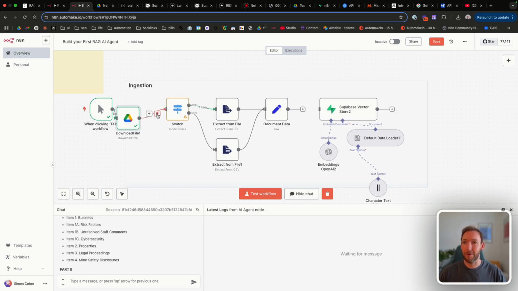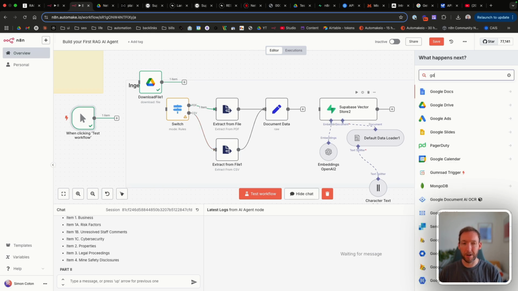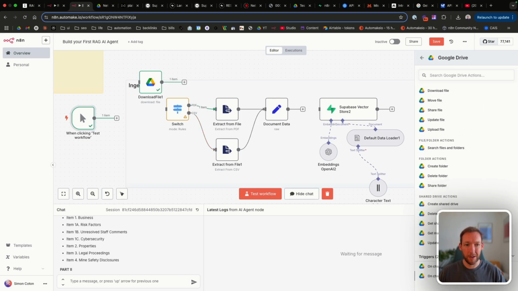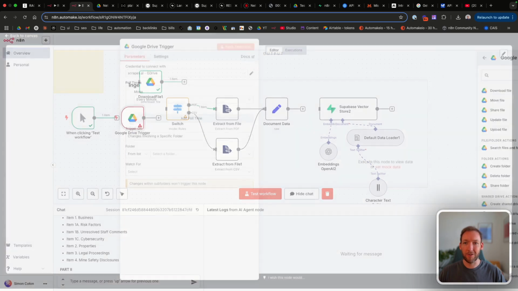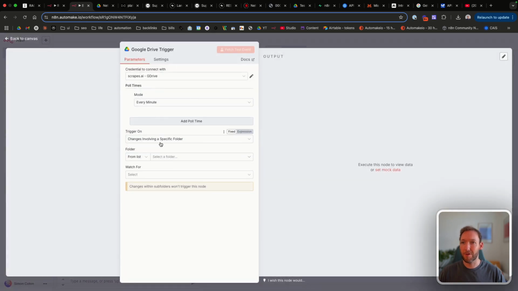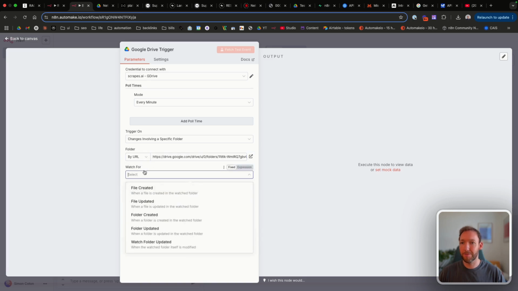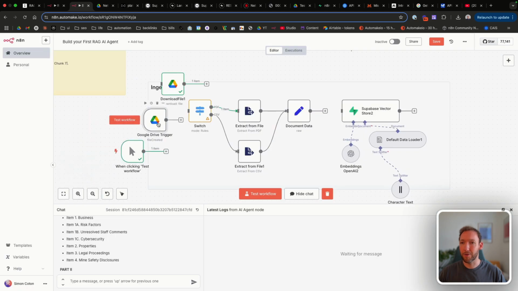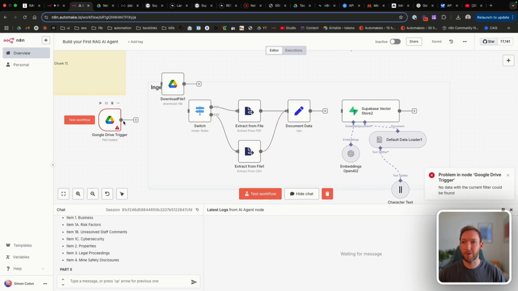Then instead of downloading that file directly, we will change the trigger from a manual trigger to be a Google Drive trigger. We'll go down to triggers and it will say on changes involving a specific folder, every minute, let's monitor, and we can say the URL of the folder here. And let's say when the file is created. So instead of this manual trigger, we've now got this new trigger. So let's delete the manual trigger. Let's try and run the new trigger.